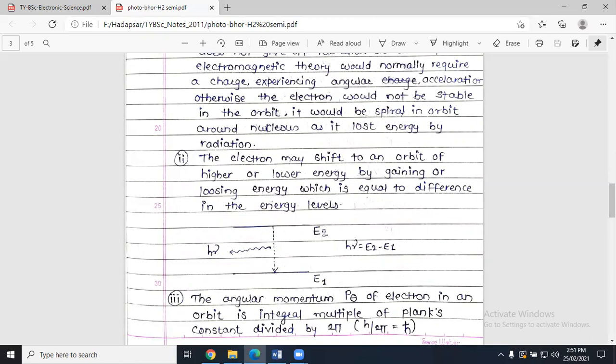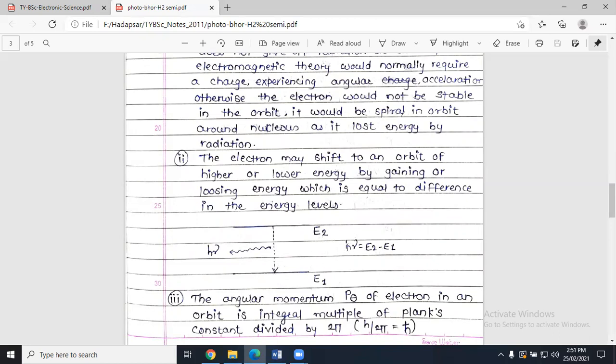And vice versa: if an electron is present in energy level E2 and loses energy, then it can fall from E2 to E1. While moving from one energy level to another, it emits radiation, and that radiation is h nu.